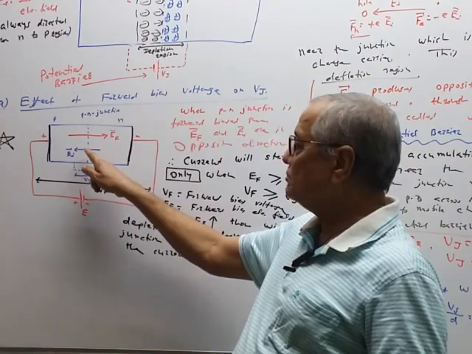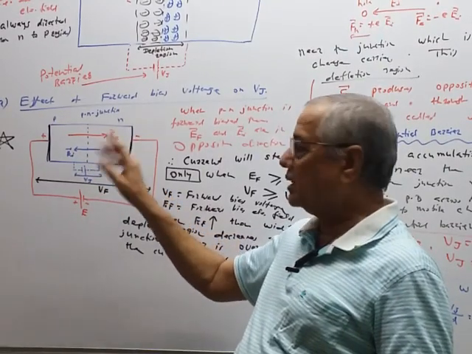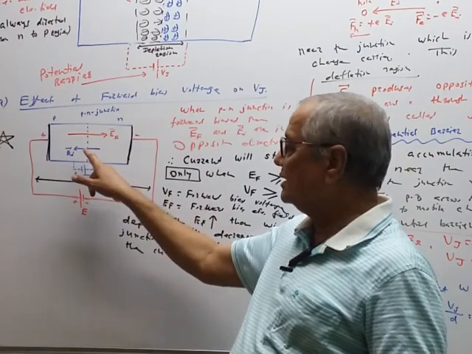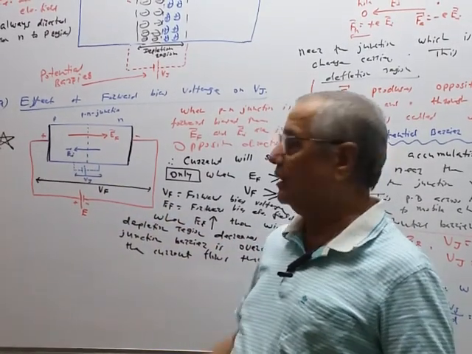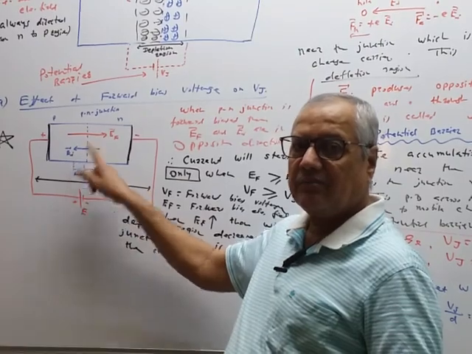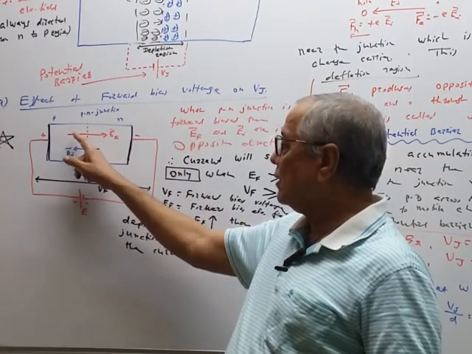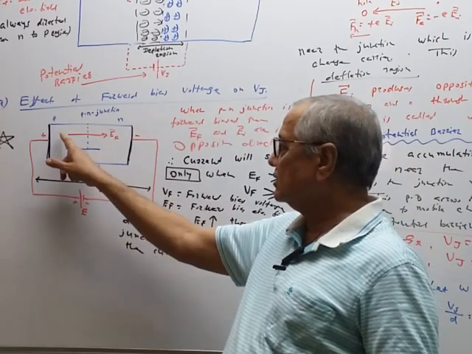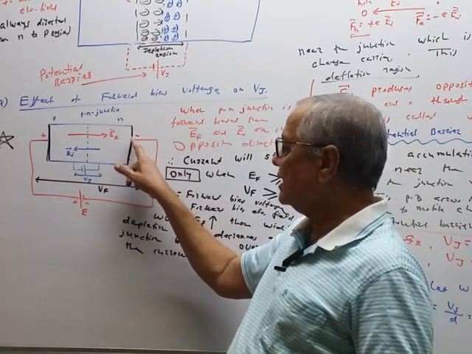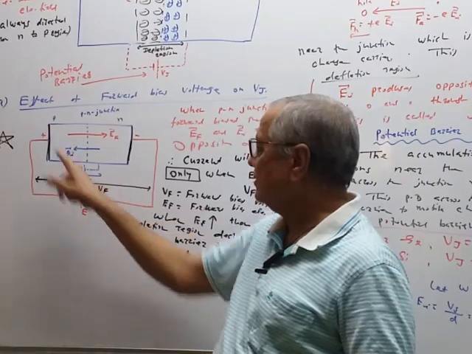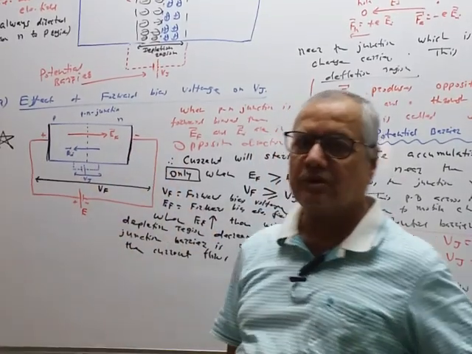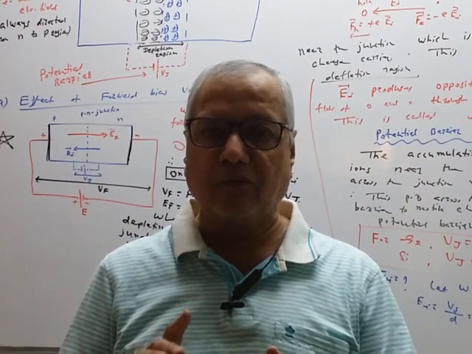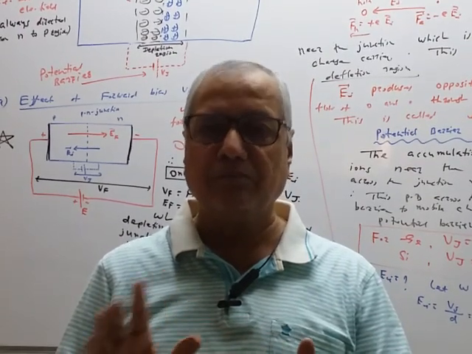Now, unless this barrier is overcome, there will be no flow of current, and therefore, to make this internal electric field cancel, we have to apply the electric field in the opposite direction to this EI, and therefore positive should be connected here, negative should be connected here, and this is called as a forward bias. So we get current in only forward bias because junction barrier is overcome completely.